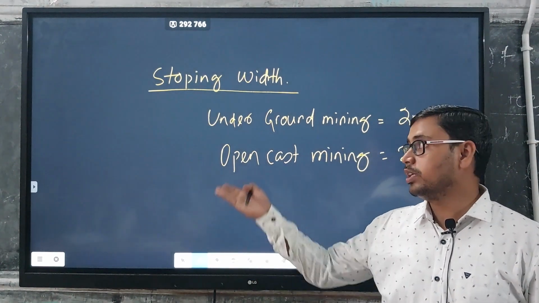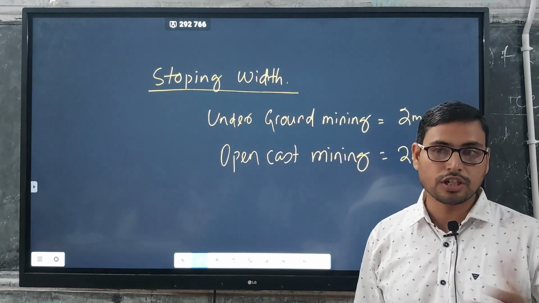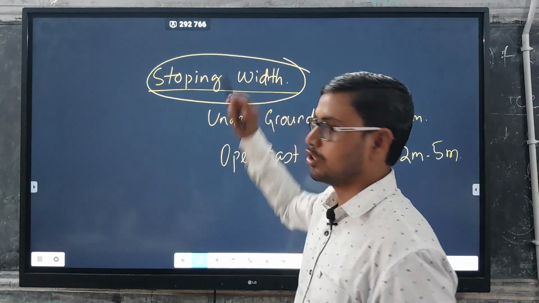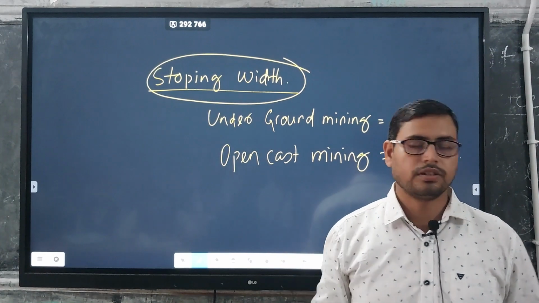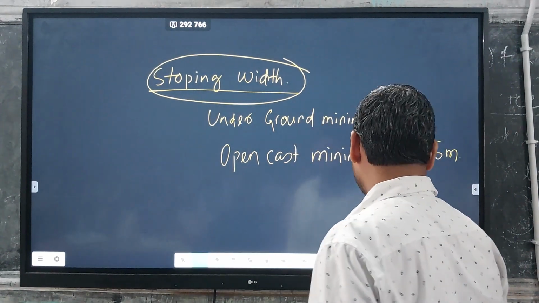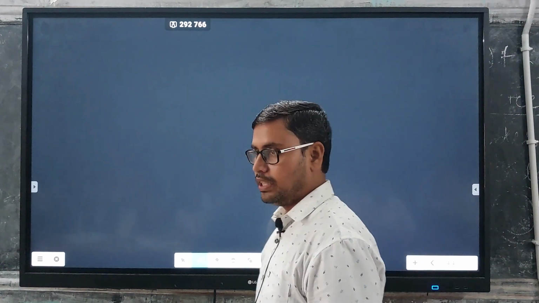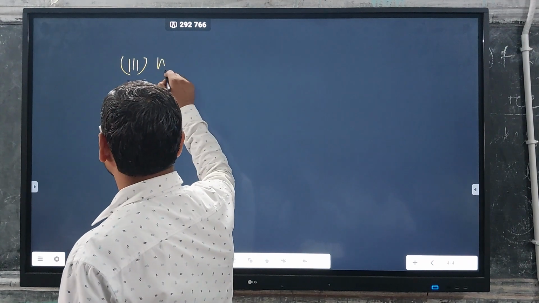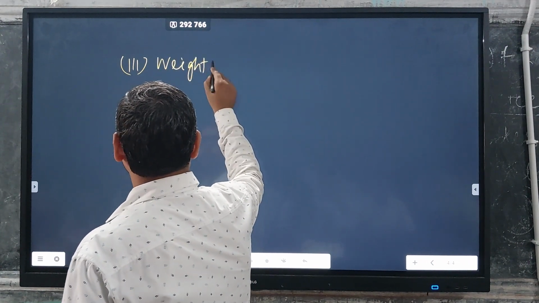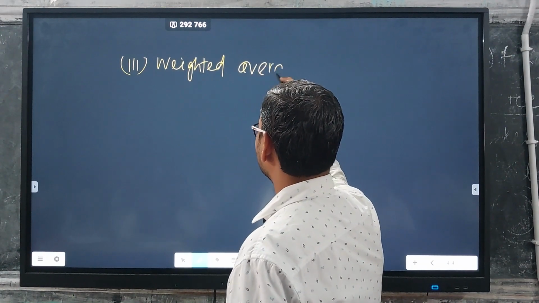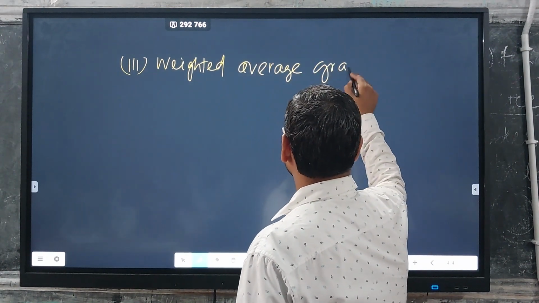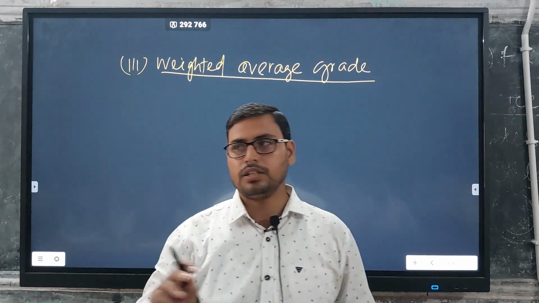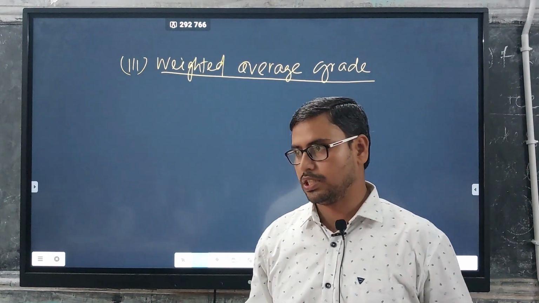Okay. So actually we are using our machineries. To install machineries, we need a certain height. So this height is your stopping width, right? Got my point? Then coming to the next parameter, the third parameter, that is the average grade or weighted average grade. We will calculate the average grade of any mineral deposit.